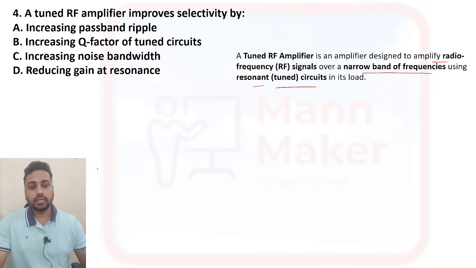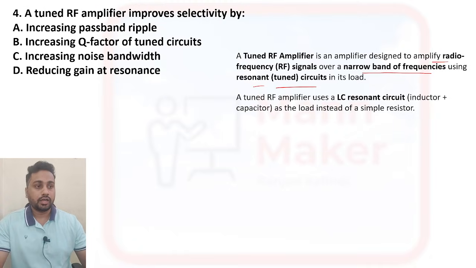Basically a tuned circuit uses an LC circuit. A tuned RF amplifier uses an LC resonant circuit, inductor plus capacitor, as the load instead of a simple resistor. Generally on the load side we use a load resistor, but in the tuned RF amplifier it uses an LC resonant circuit, a combination of inductor and capacitor.